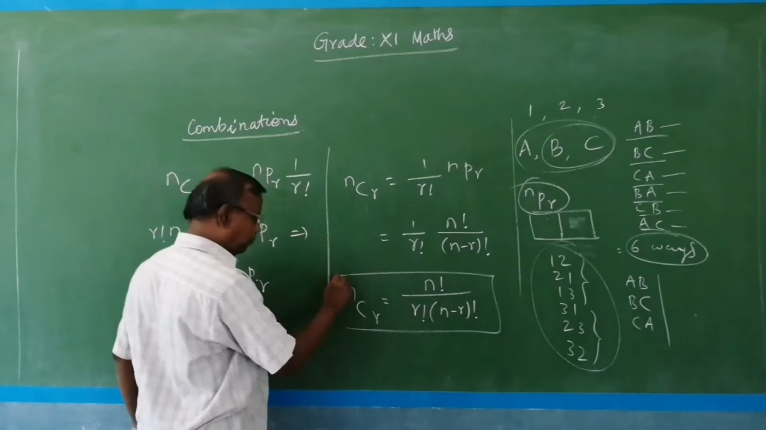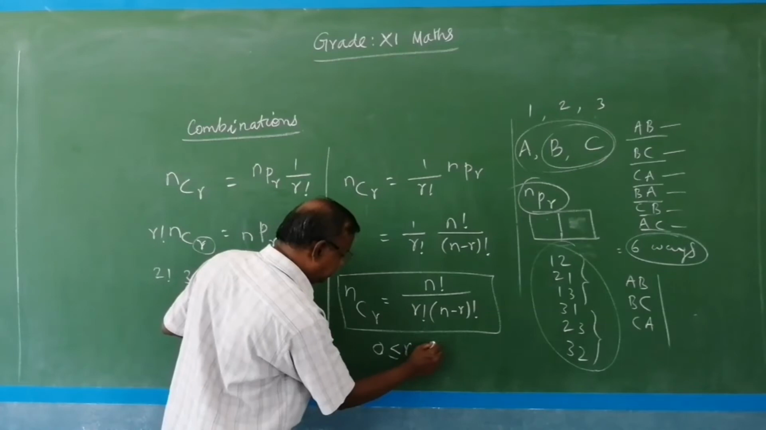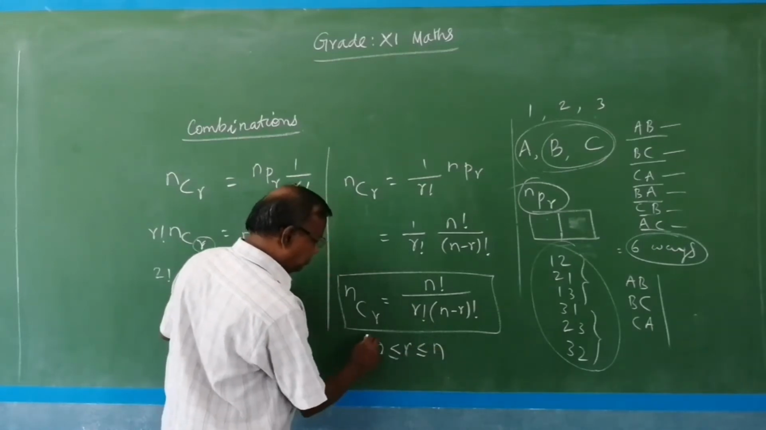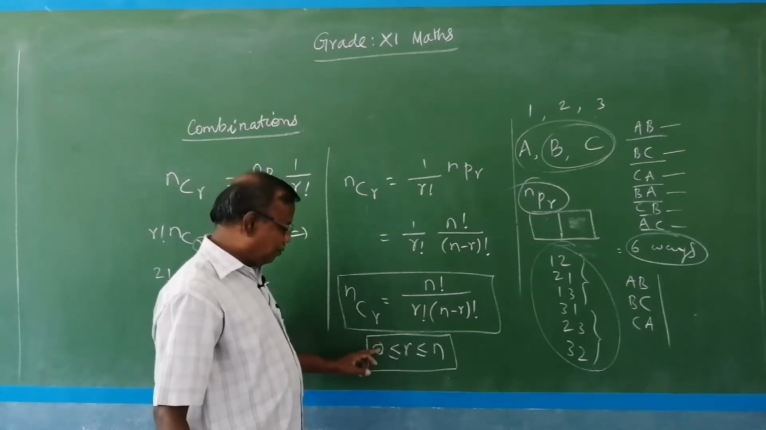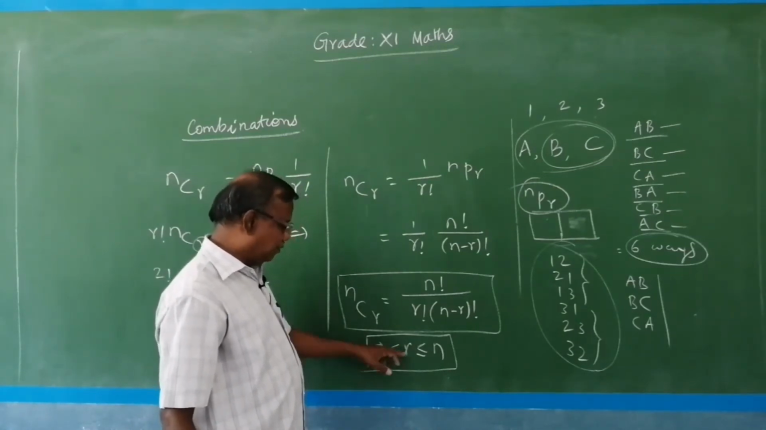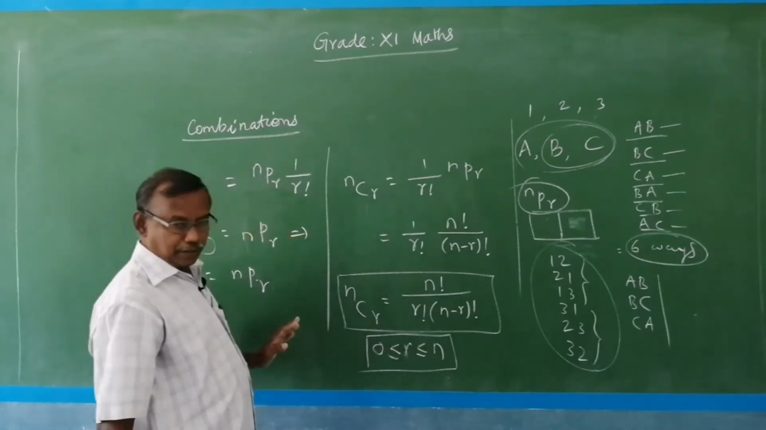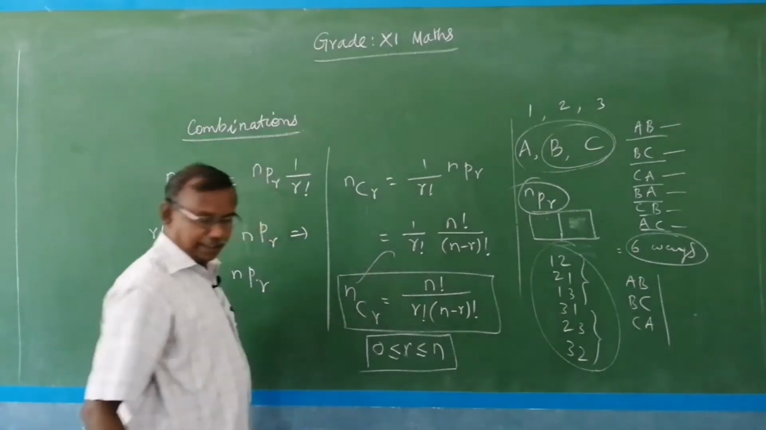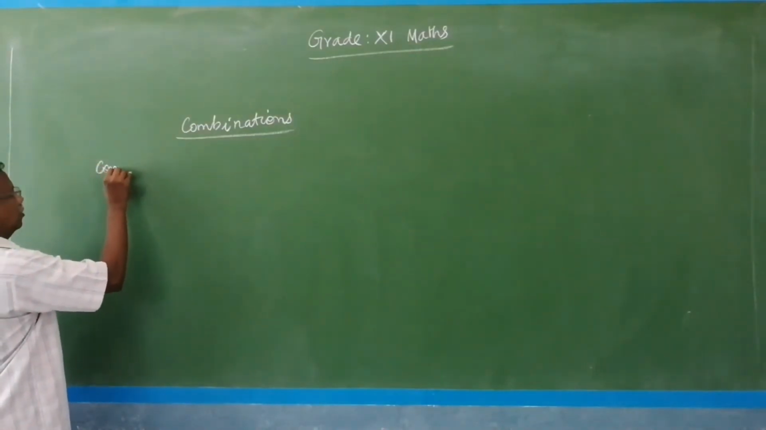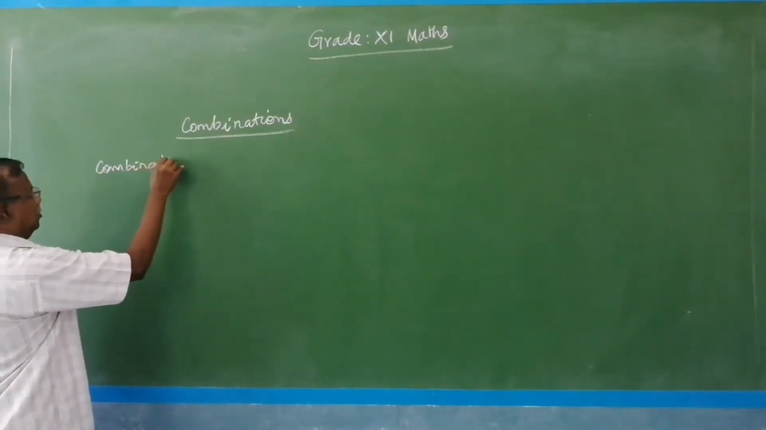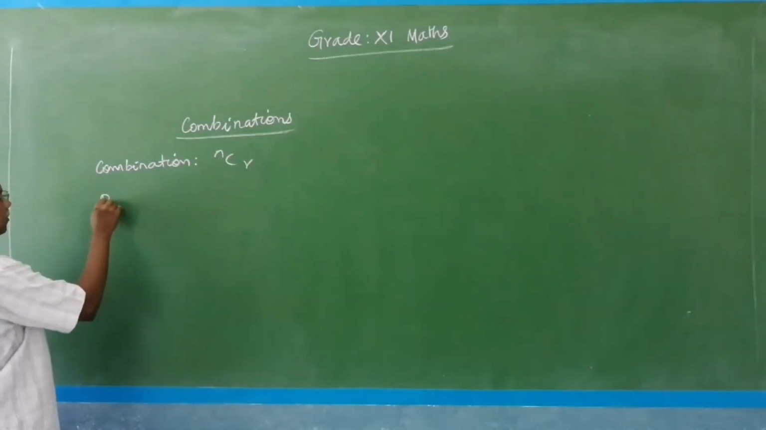This is the formula, where r is greater than or equal to 0 and less than or equal to n. Initially we may find 0 may not be included, but the property says 0 is also an element for r, therefore r is greater than or equal to 0 but less than or equal to n. So this is the formula for combination. Dear students, we know that combination has the notation nCr. Now some of the properties.